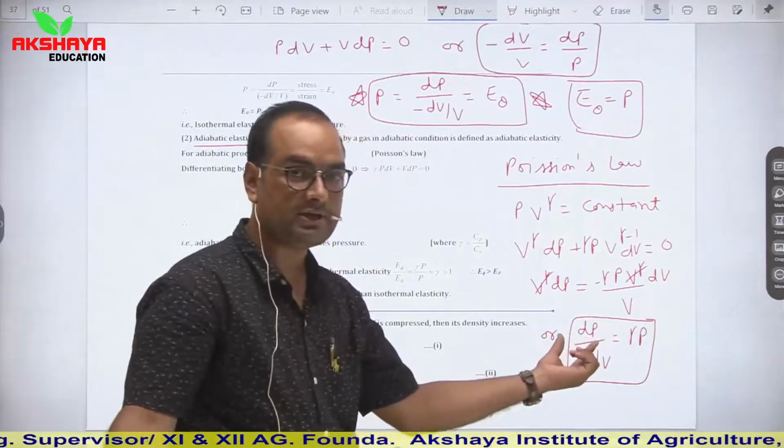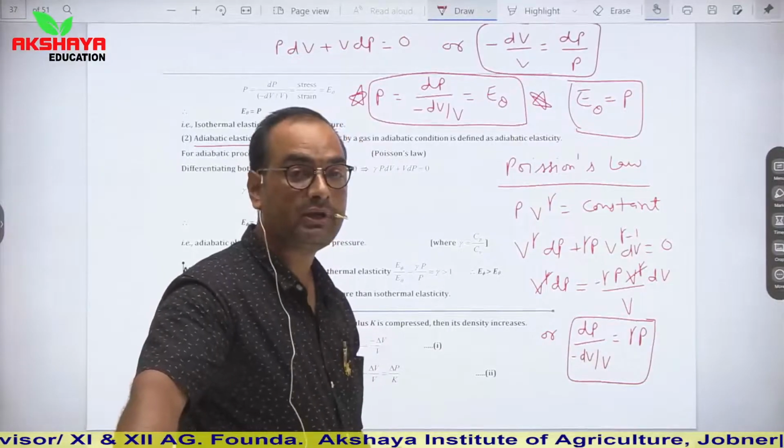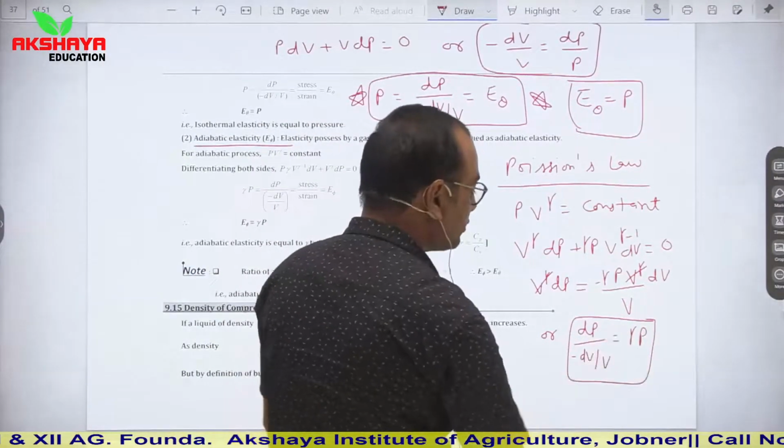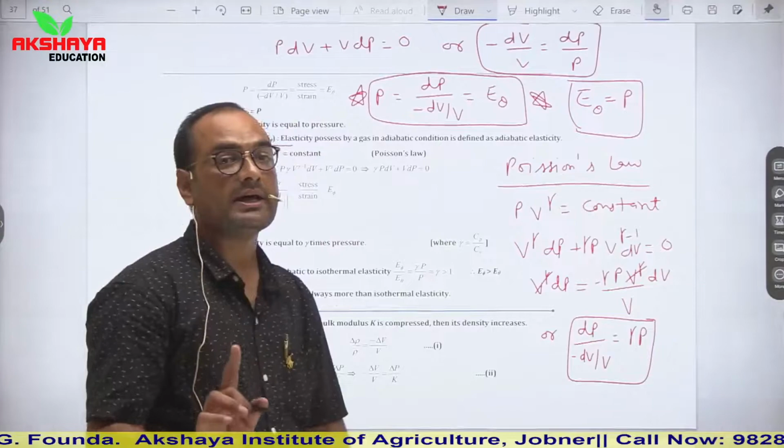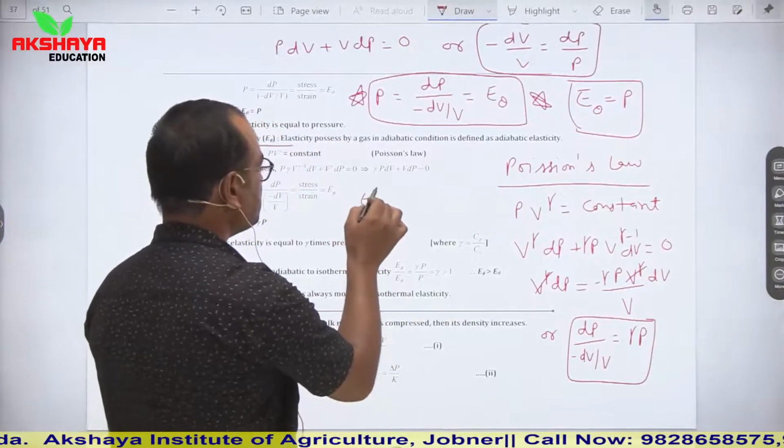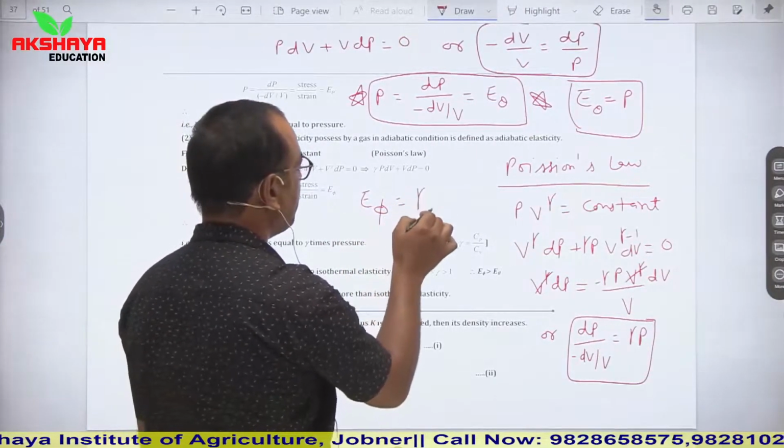Again dP is stress and minus dV upon V is strain, which is equal to gamma P. It means adiabatic elasticity E phi is equal to gamma P.